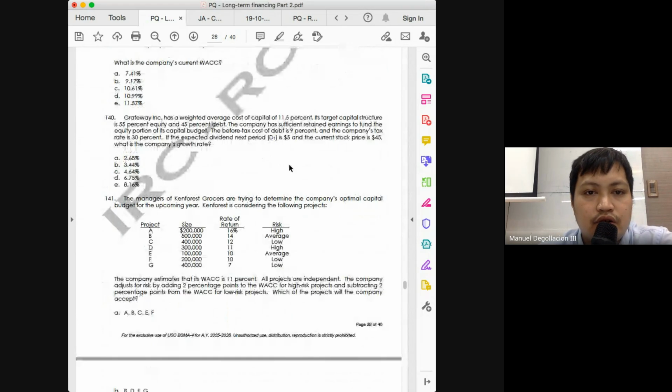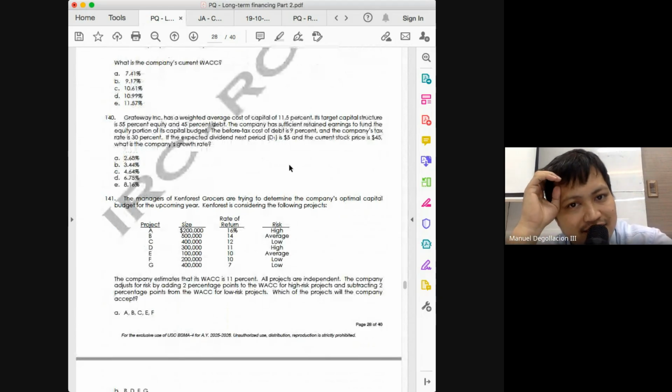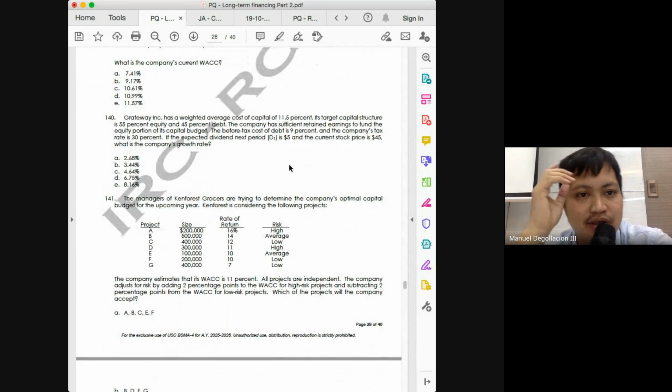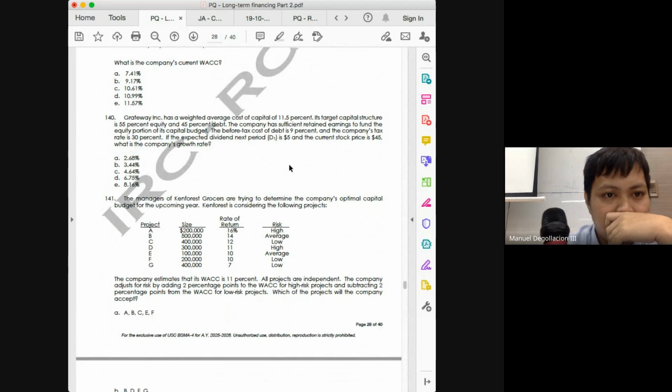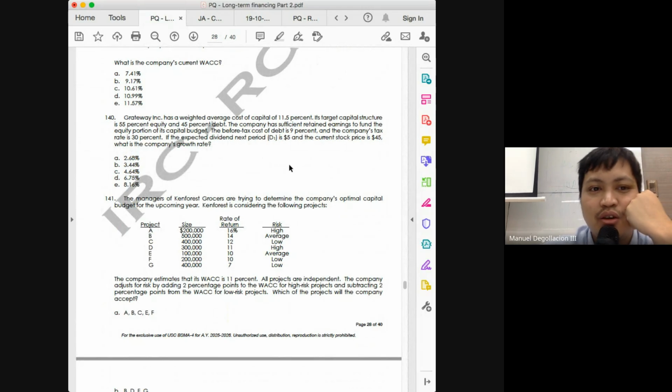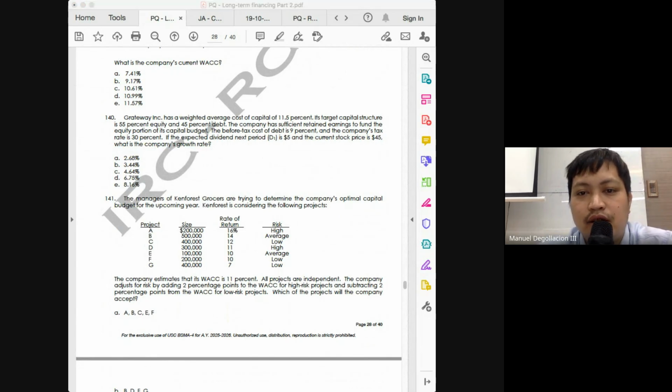Gateway has a weighted average cost of capital of 11.5%. Its target capital structure is 55% equity and 45% debt. The company has sufficient retained earnings to fund the equity portion of its capital budget, the before tax cost of debt. And the current stock price is 45. What is the growth rate? So this is a good problem. So we will include this in our exam.